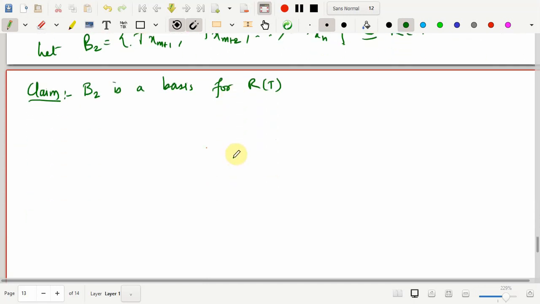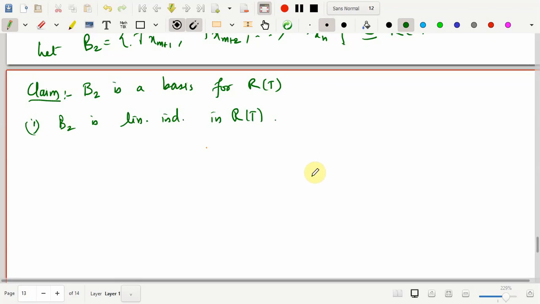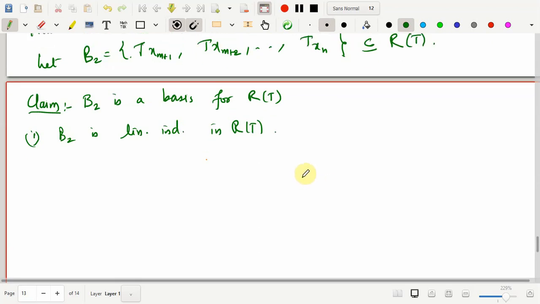Okay. So to show that this is a basis, two things we need to prove. First, we will prove that B2 is linearly independent in R of T. So how to show that this is linearly independent? Suppose there are n minus m scalars such that the linear combination of these elements is the zero vector.